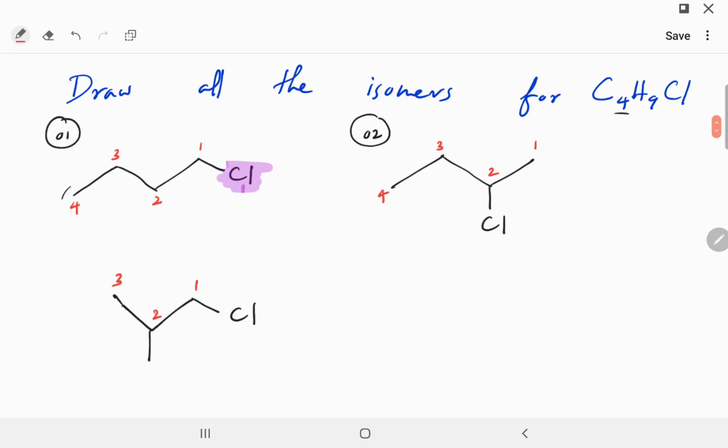In the beginning, we had 4 carbons. Now you only have 3 carbons, and then the substituent, the methyl group, is on the second carbon. So this is different. This is a good thing. All right, so let's draw something from the second one.